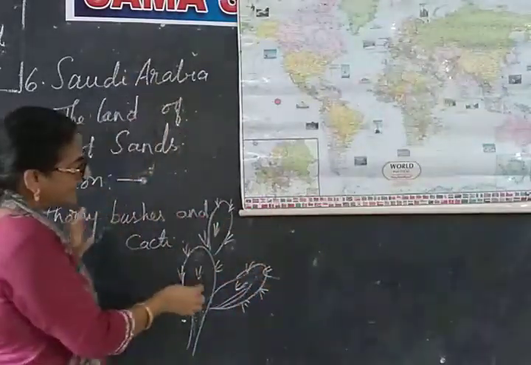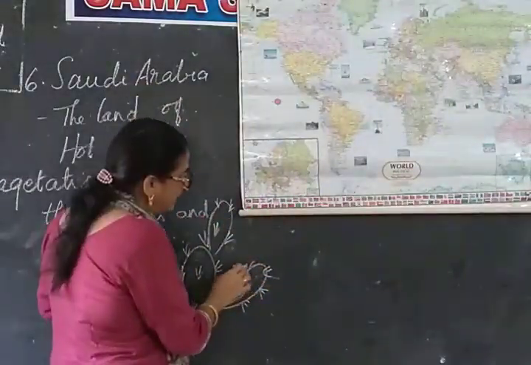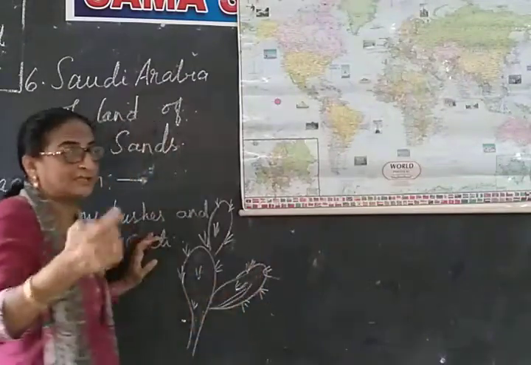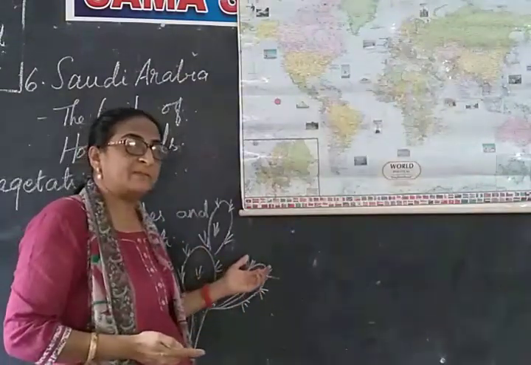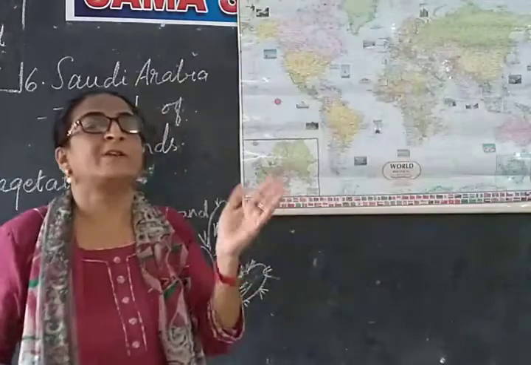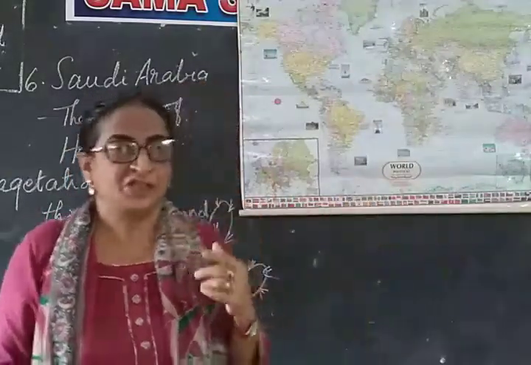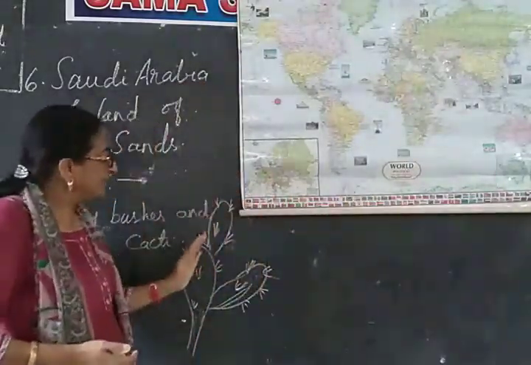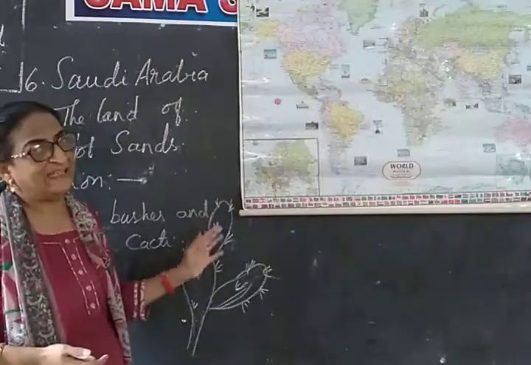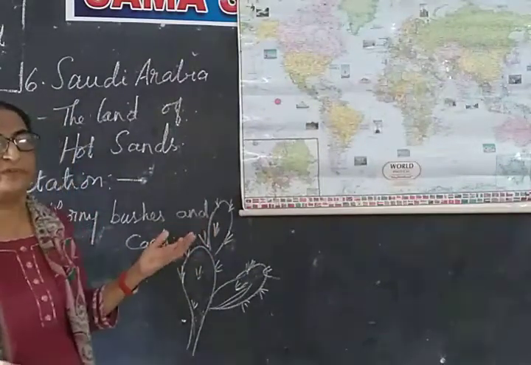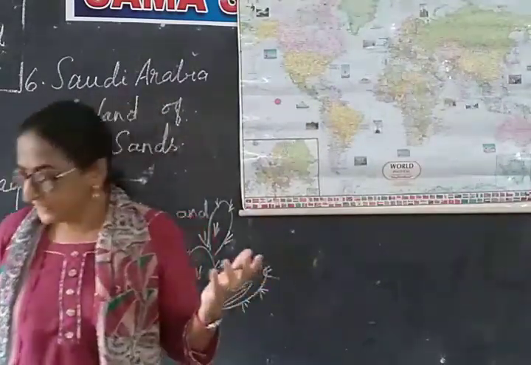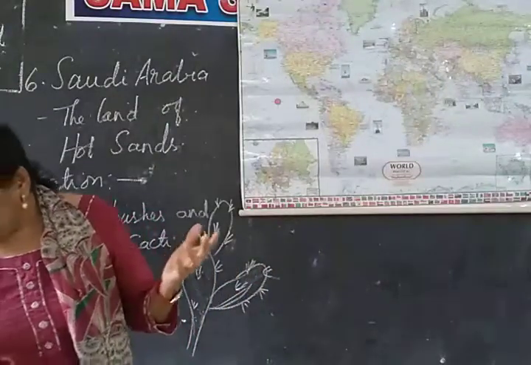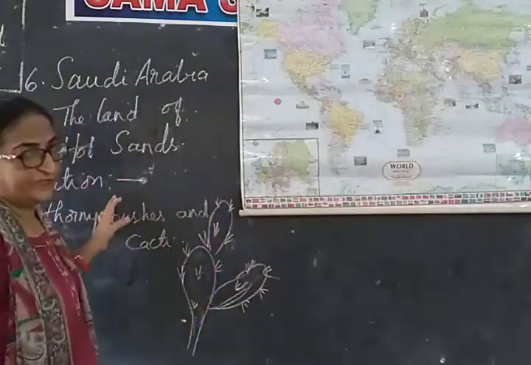And these leaves of these bushes have been reduced to spines and thorns. Why have they been reduced to spines? To avoid loss of water, to avoid transpiration. These leaves have been reduced to spines in this cactus. So this type of vegetation you find in the deserts. So in this way, this is about the vegetation.